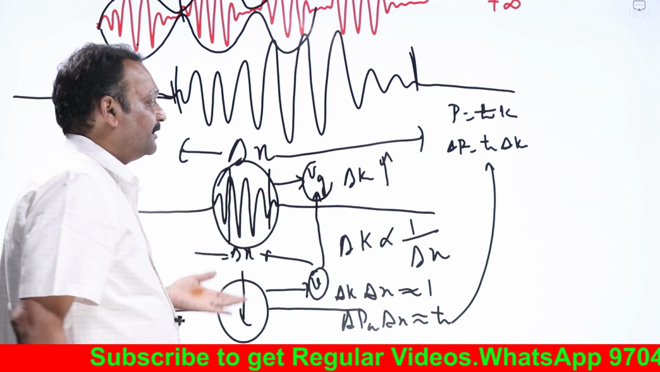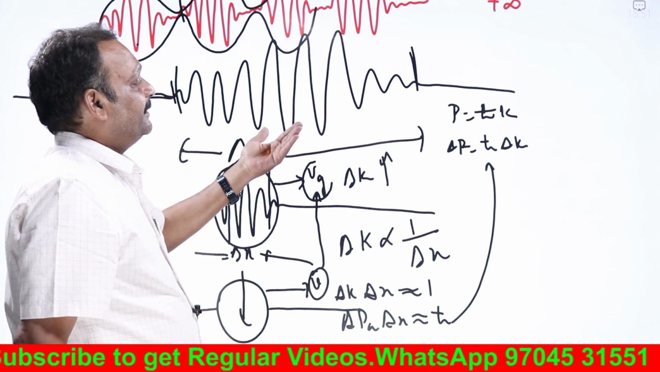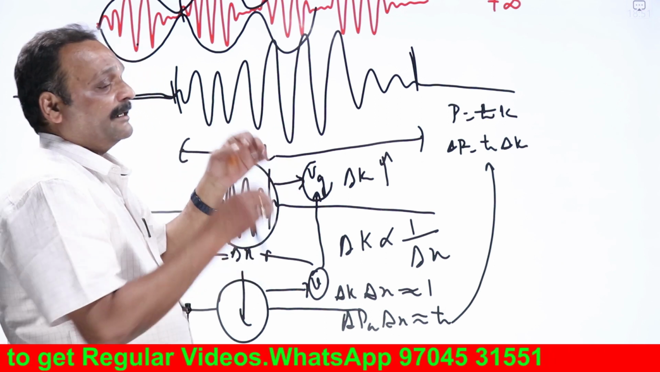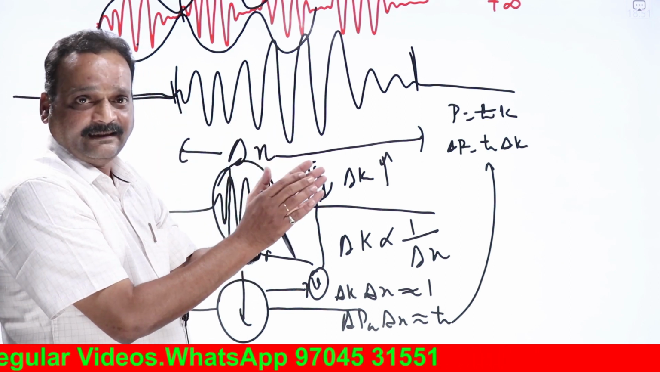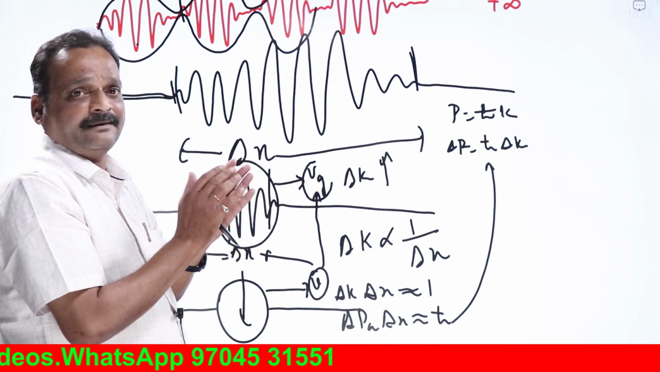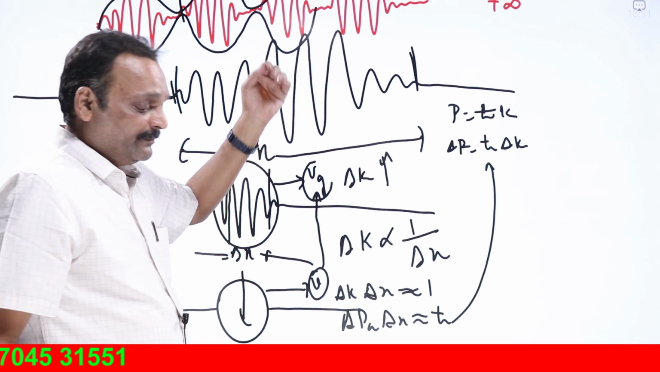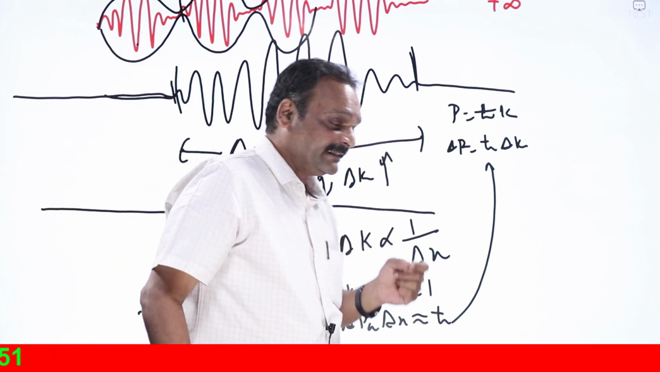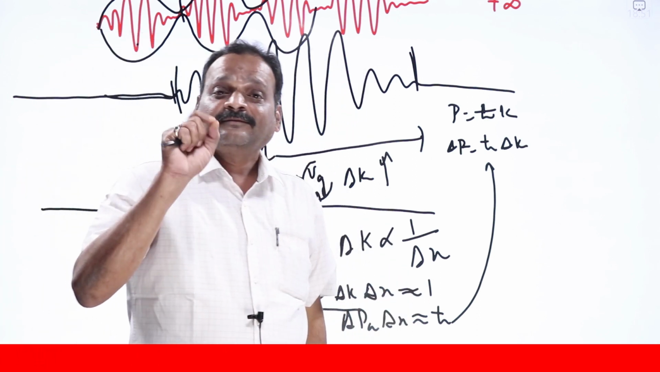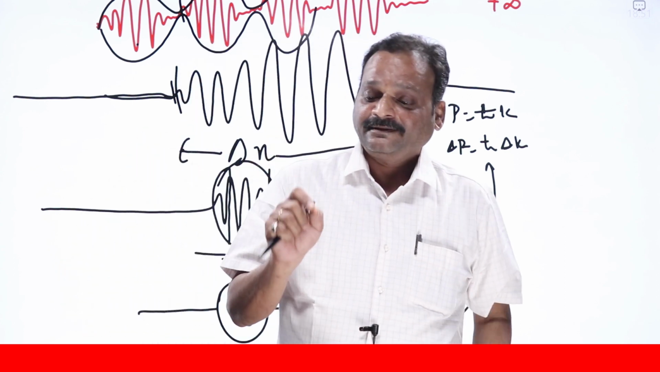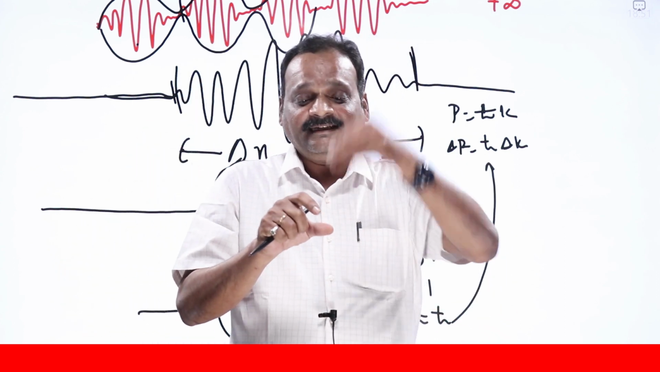So there is no question of whether I will be able to find it, however accurate our experimental technique is. However good our experimental technique is, inherently nature has this uncertainty. What does it mean? The particle can never escape its wave nature. The particle has inherent wave nature in it.